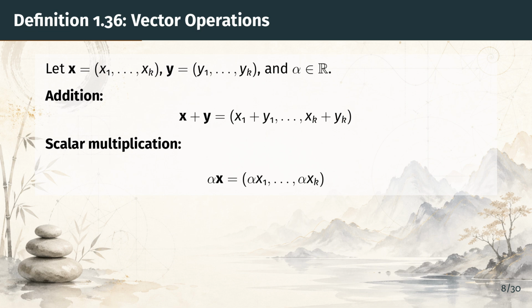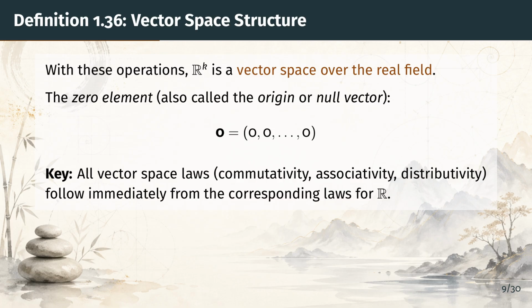Let's also note the special zero element. The zero vector is the k-tuple with all coordinates equal to 0. It serves as the additive identity. Adding it to any vector gives back the same vector. Notice that verifying the vector space laws here is trivial, since everything reduces to the corresponding property of the real numbers applied coordinate by coordinate.